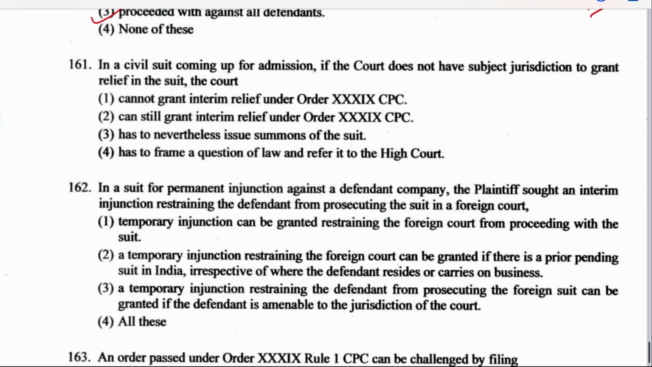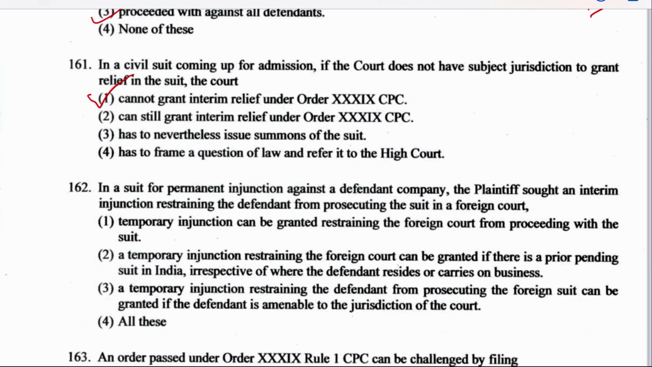Next is question 161. In a civil suit coming up for admission, if the court does not have subject jurisdiction to grant relief in the suit, the court cannot grant interim relief under Order 39 CPC, or can grant relief under the same order, has to nevertheless issue summons to the suit, has to frame a question of law and refer it to High Court. Well, it is option number 1, cannot grant interim relief under Order 39, which is temporary injunctions. It is again the same thing, general principle of law.